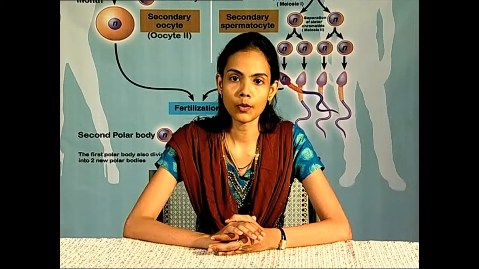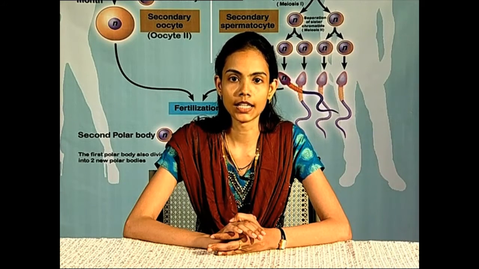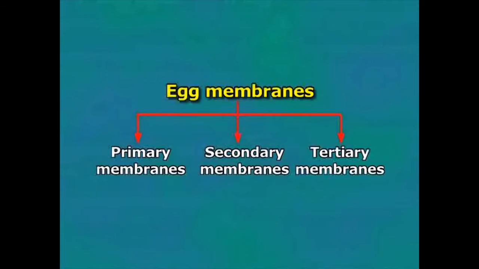Jelly coat. The eggs of marine aquatic invertebrates are covered by a non-living jelly-like layer outside the Vitelline membrane known as jelly coat. Secondary membranes. The secondary membranes are secreted by the developing oocyte. The secondary membranes are usually impermeable and tough. The secondary membranes are as follows.